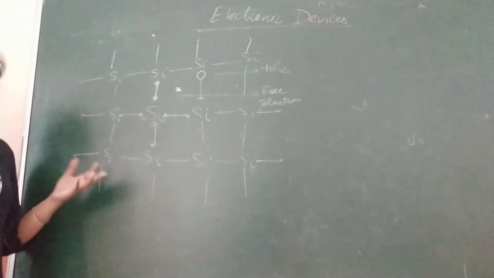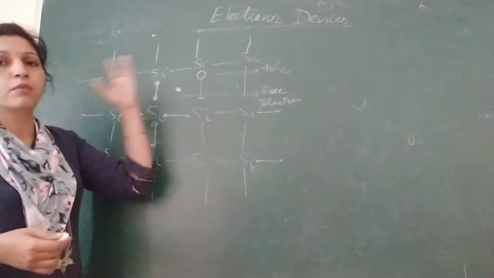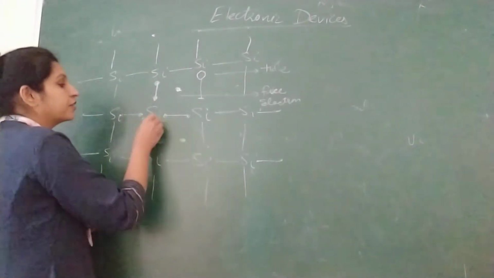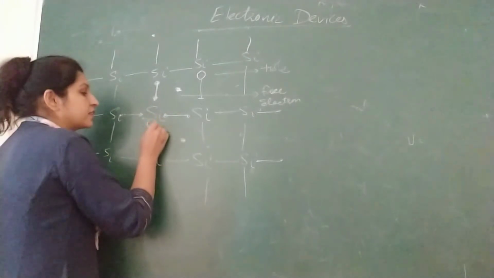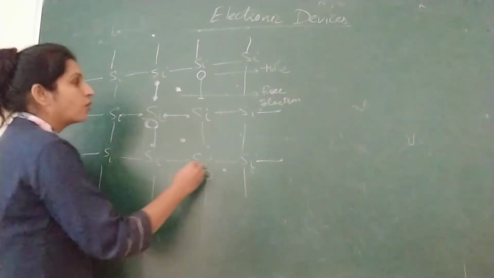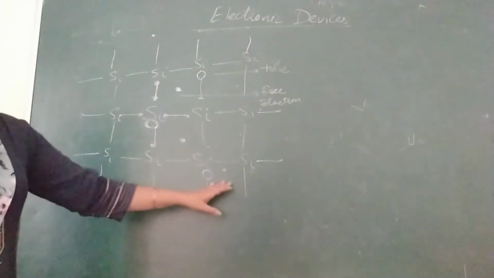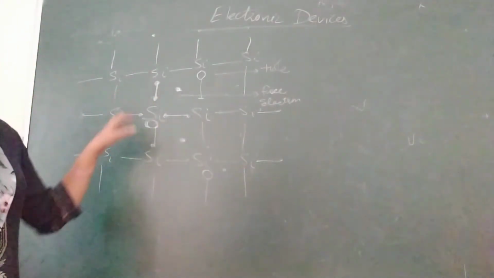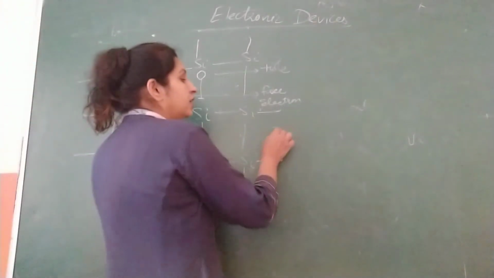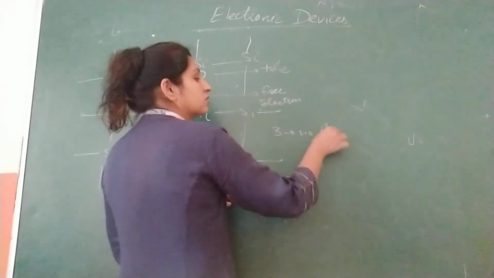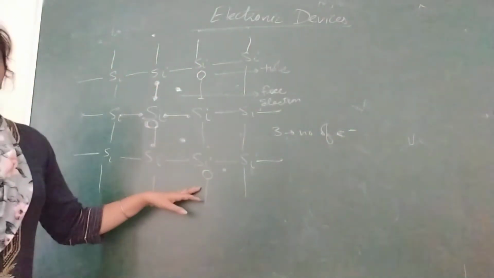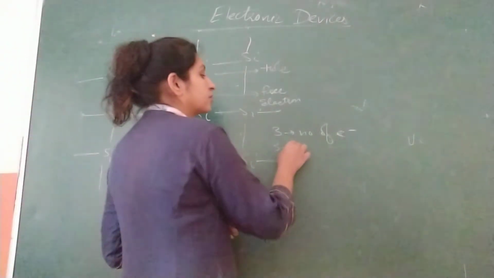Now as you increase the temperature, I have taken only one bond broken. Suppose two bonds or three bonds have broken. This electron becomes free and here is the vacancy, that vacancy is called a hole. Suppose from here an electron is free, then this is the hole. So count how many electrons are free. Generally we have taken 1, 2, 3, so there are 3 free electrons, and how many holes are there? 1, 2 and 3, so the same number of holes.